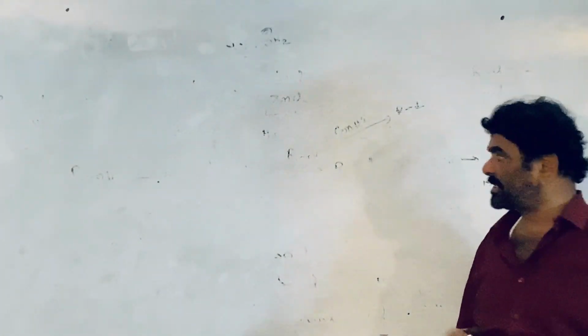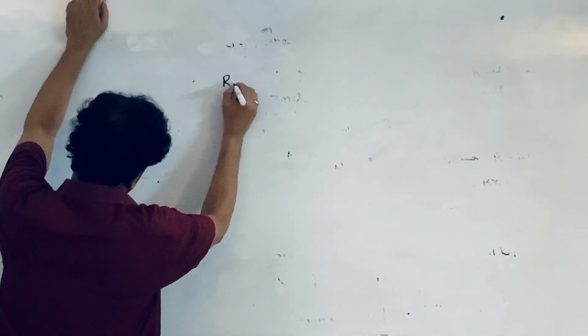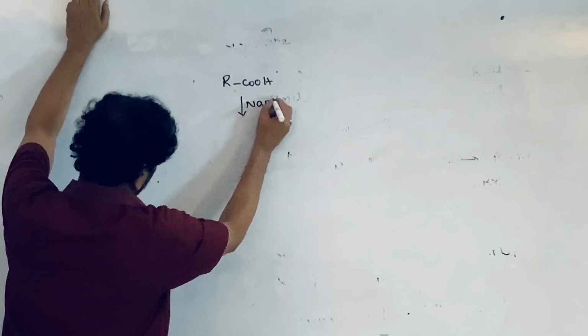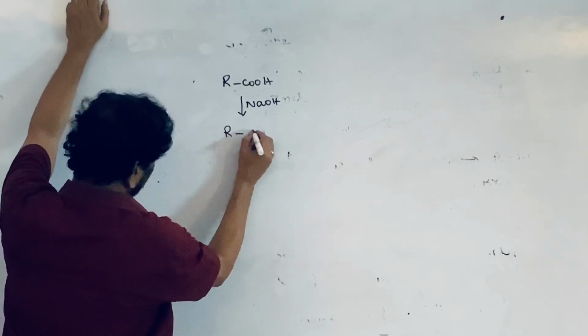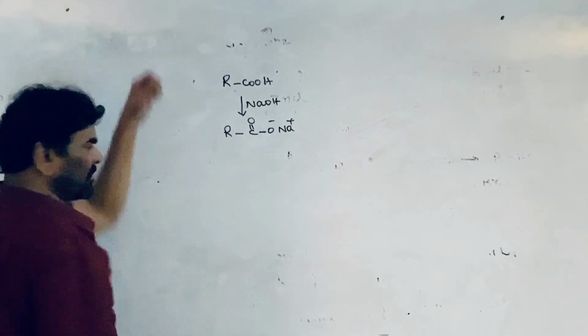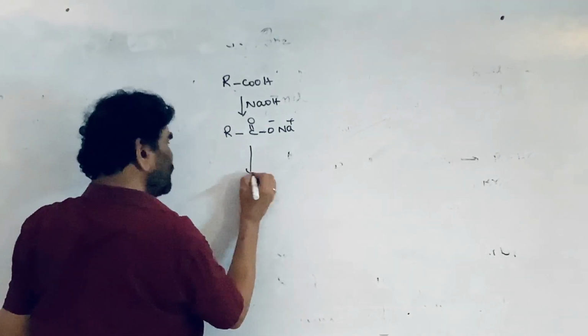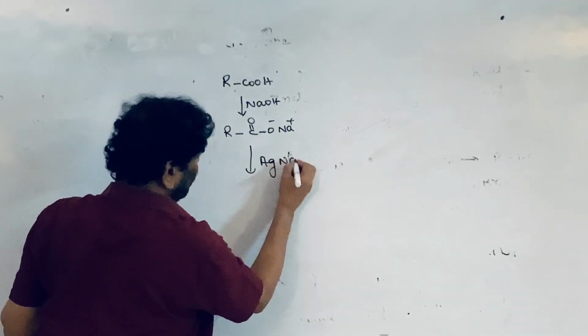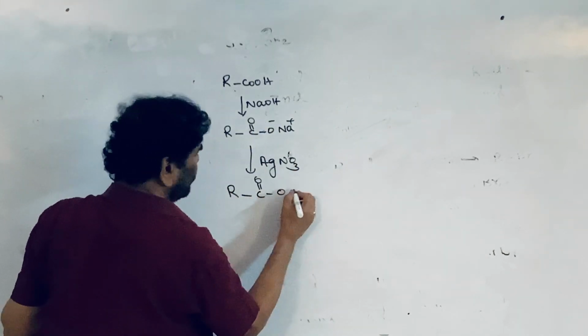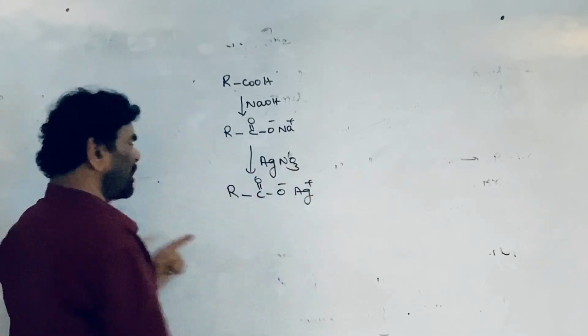And the last procedure is the Hunsdiecker reaction. Silver salt of carboxylic acid. See, this is the carboxylic acid. It is treated with sodium hydroxide. See, acid-base reaction, you know, the sodium salt of carboxylic acid is formed, which is soluble in water. To this we are adding silver nitrate, silver ion. The silver salt of carboxylic acid is formed.